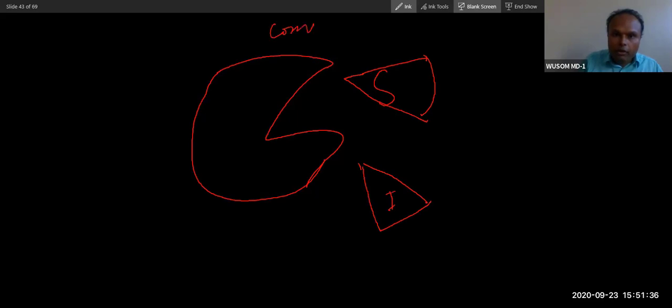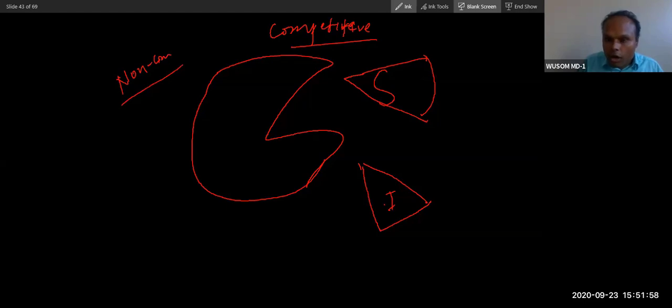This inhibitor is very similar in structure to the substrate. Non-competitive, on the other hand, does not bind here.